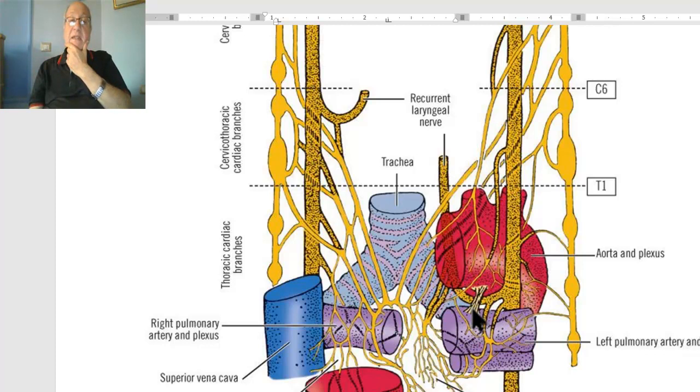This plexus is formed of two branches: sympathetic branches and parasympathetic branches. What are the sympathetic branches? Superior left cervical cardiac sympathetic branch.